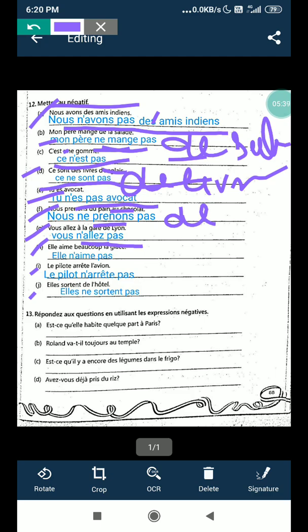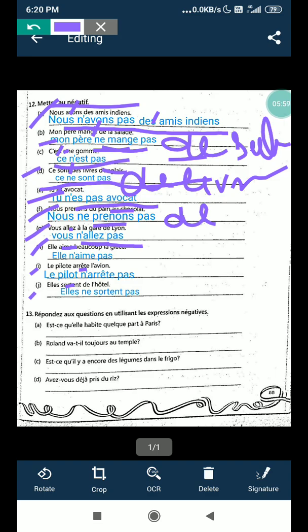This is your exercise. You have to see only the verbs. I am again marking these are the verbs. You have to see all these verbs. According to the formula, ne before the verb and pas after the verb.